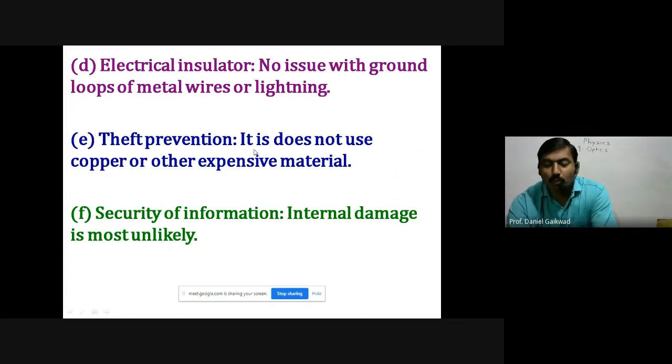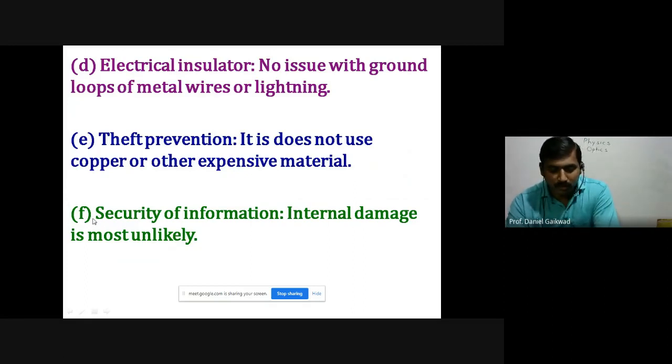In the case of copper wire or copper cable, copper is an expensive material, whereas fiber does not require expensive material. For example, an ordinary transmission cable is generally made from copper wire. If we were to increase the quality, it might be made from gold and silver. Such expensive material is not used in communication with fiber optic, so there is theft prevention.